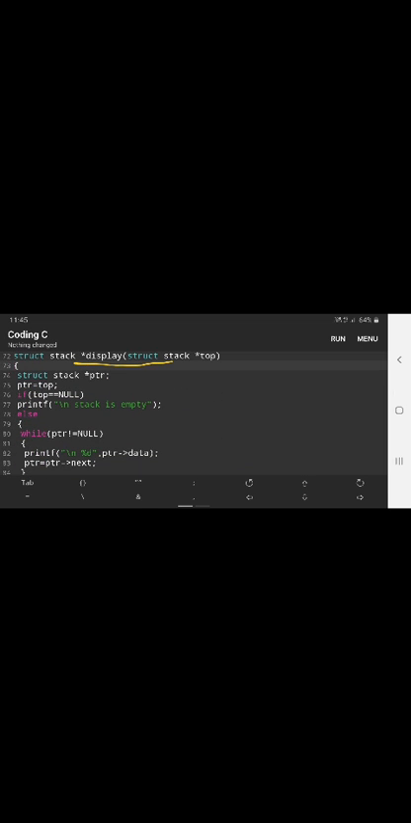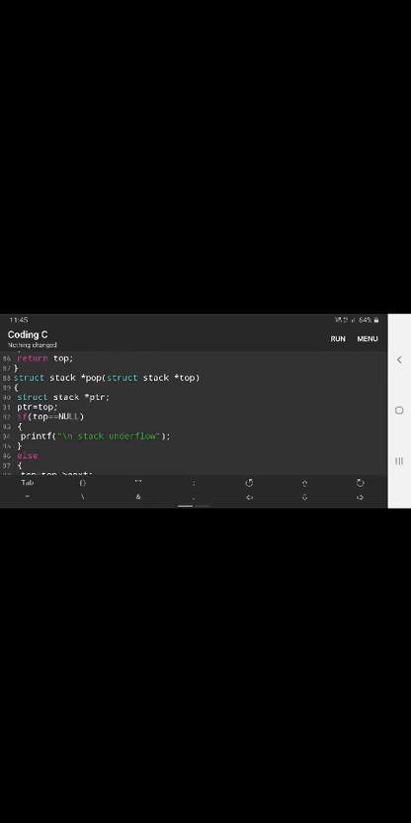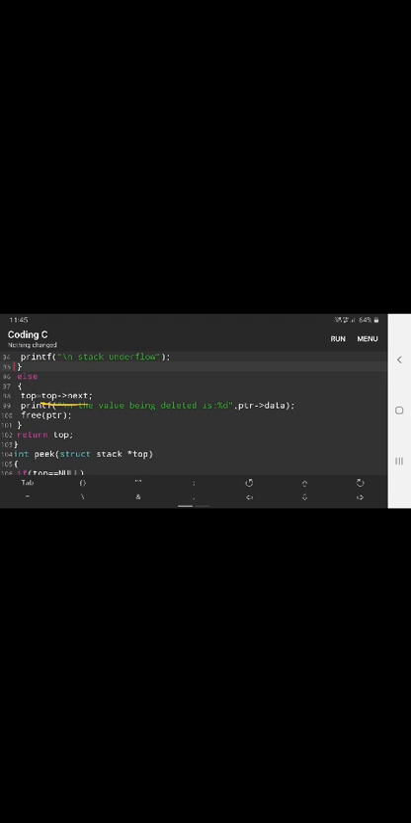And display: ptr is equal to top. If top is null, it means it is empty. Otherwise, while ptr is not equal to null, print the value ptr of data, and move ptr is equal to ptr of next, and return top. And what is meant by pop? Pop means variable ptr is equal to top. If it is null, it is underflow. Otherwise, top is equal to top of next.